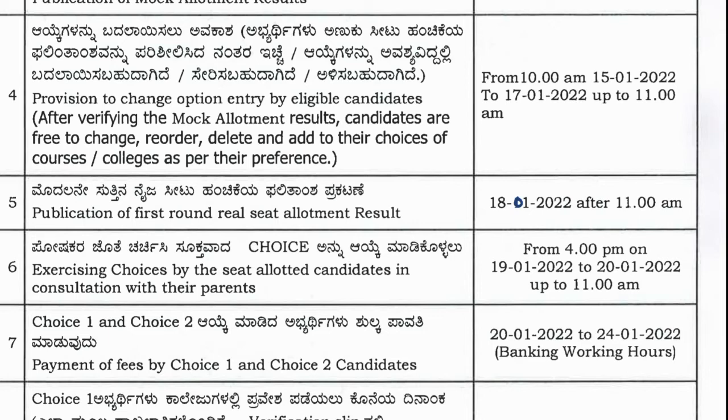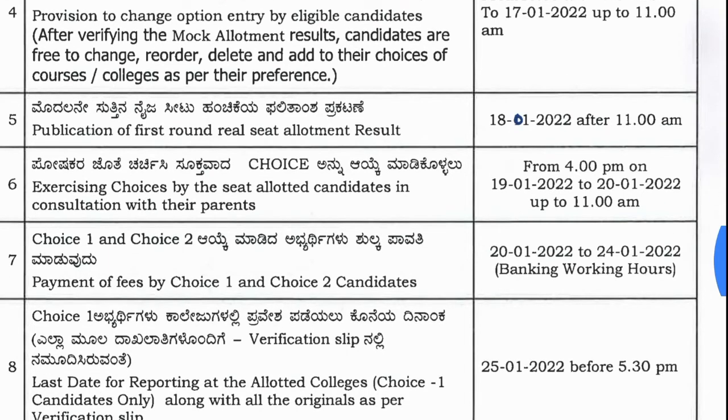And the next one is, once you make a choice entry, the students who have made choice 1 and choice 2, you will have to download the fees payment challan, and you have to make a payment in the banks between 20th to 24th January 2022. After making the payment, students who have selected choice 1, you will have to download the admission order and you have to report to the college. So that is before 25th January 2022, before 5:30 p.m. you have to go to the college.